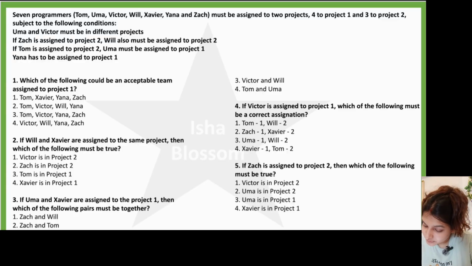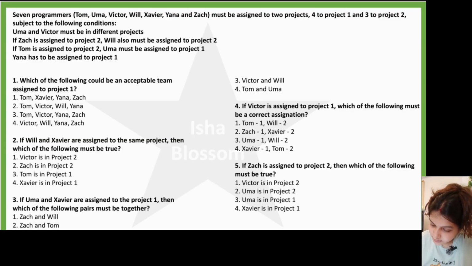Okay, the questions are: which of the following could be an acceptable team assigned to project 1? If Will and Xavier are assigned to the same project, then which of the following must be true? If Uma and Xavier are assigned to project 1, then which of the following pairs must be together? If Victor is assigned to project 1, which of the following must be a correct assignment? If Zach is assigned to project 2, then which of the following must be true?